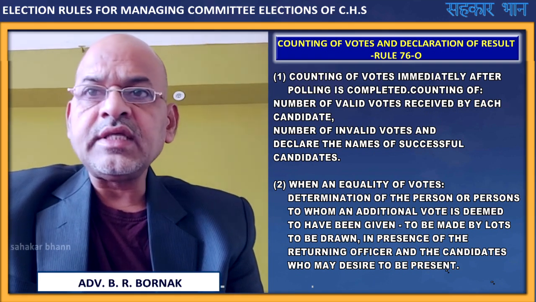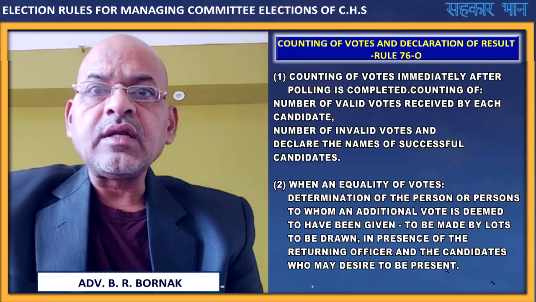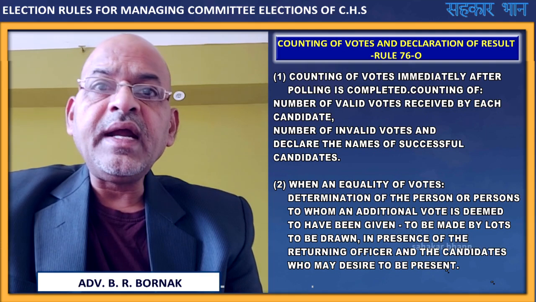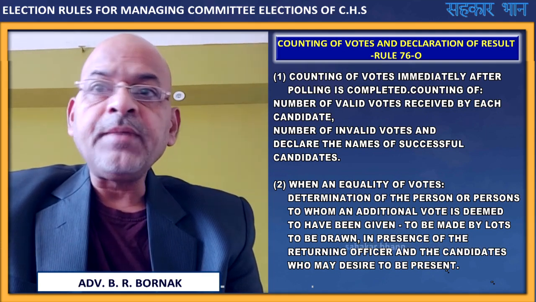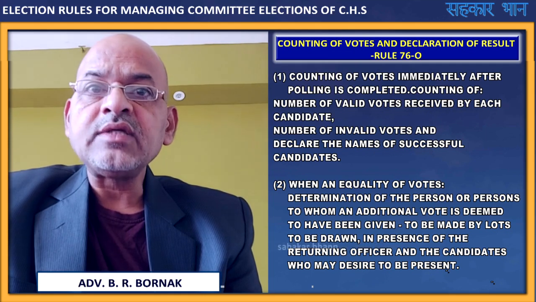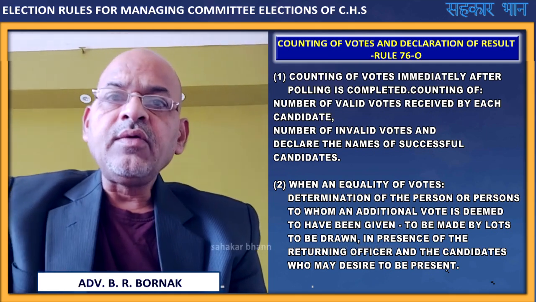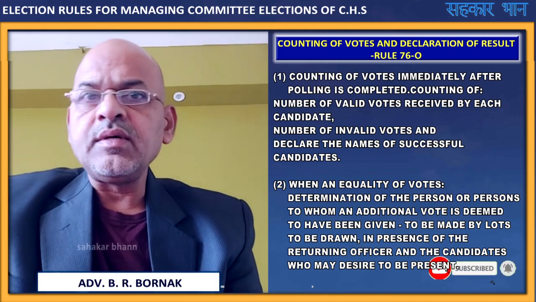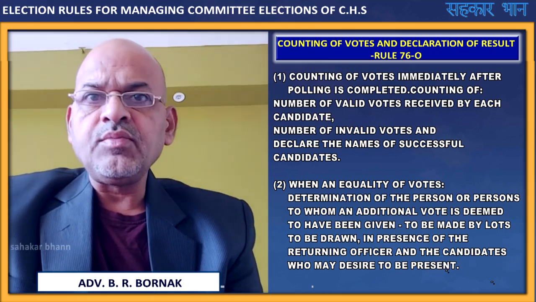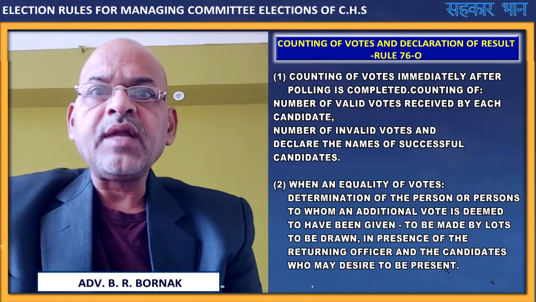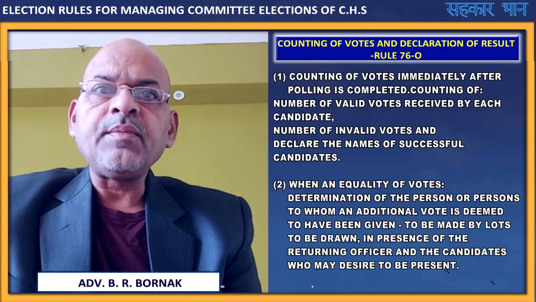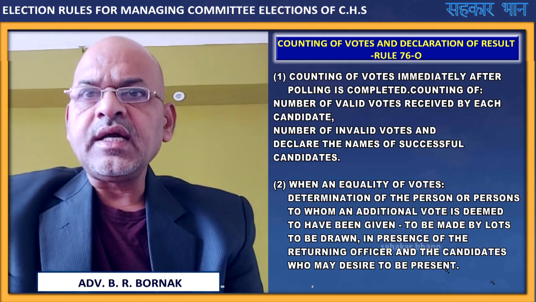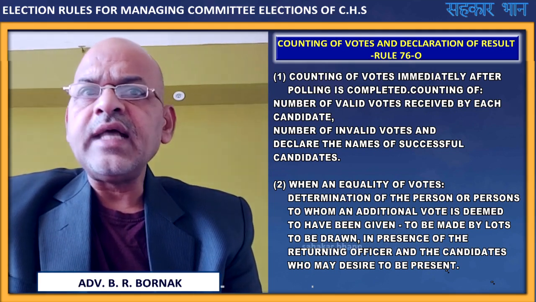When there is an equality of votes, the determination of the person or persons to whom an additional vote is deemed to have been given is to be made by lots drawn in the presence of the returning officer and candidates who may desire to be present. In case of equality of votes, it is by lot system, that is lottery. Names are written on different sheets of paper, and any one sheet that is taken out, that candidate is declared as elected.